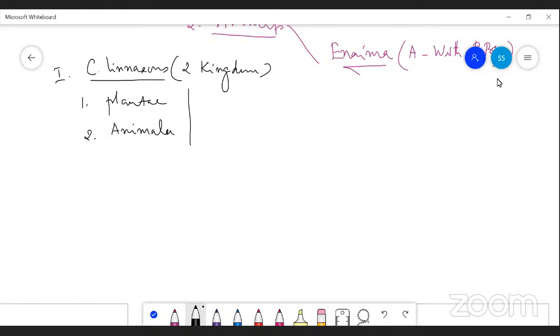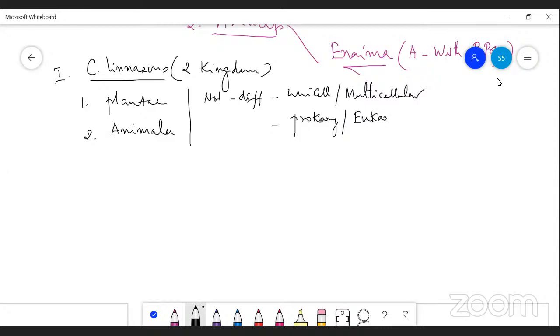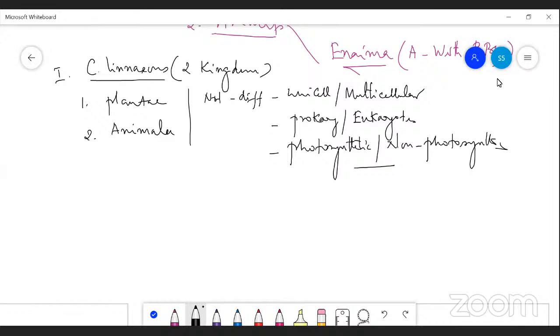This system does not differentiate between unicellular and multicellular organisms, prokaryotic and eukaryotic organisms, or photosynthetic and non-photosynthetic organisms.